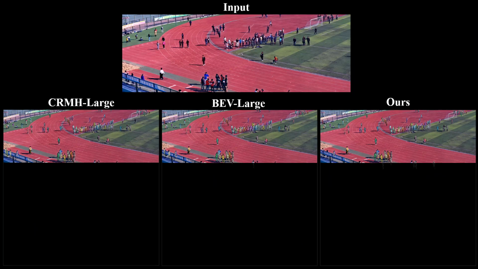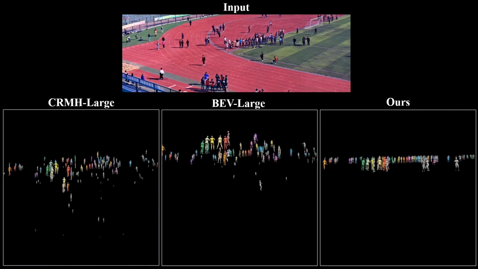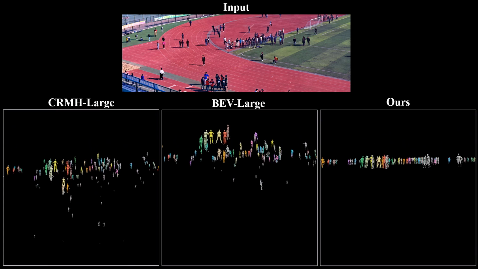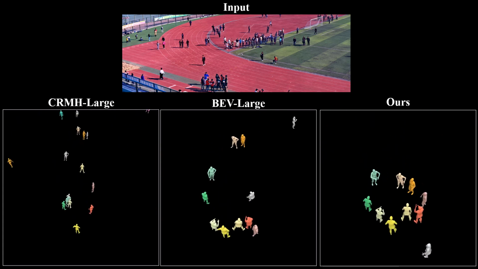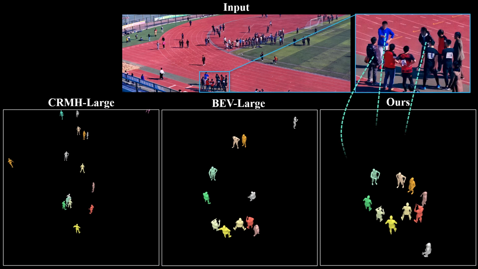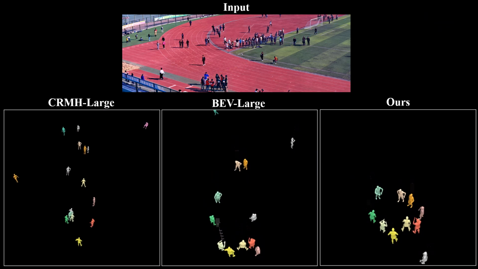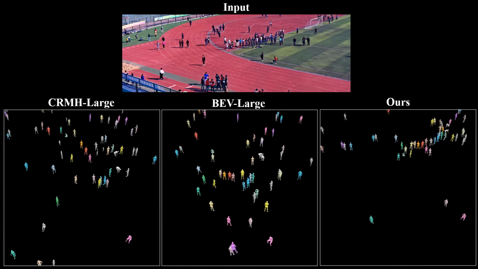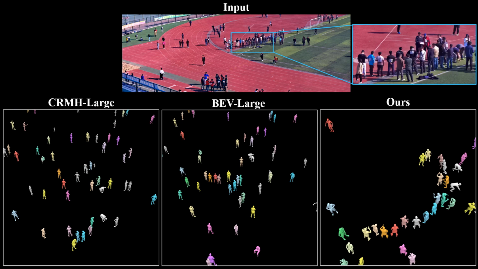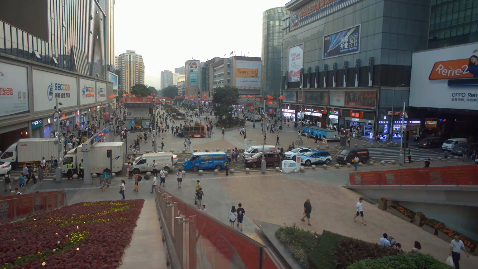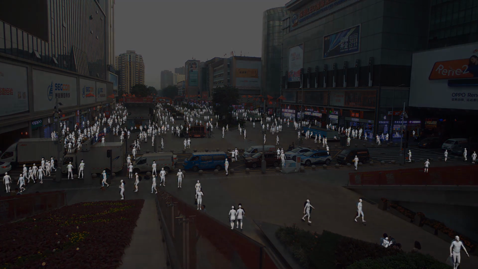Here is another example. Our method also reconstructs the most reasonable results in all views. On the public large scene dataset Panda, with different and unknown camera parameters, our method reconstructs reasonable and consistent results as well.